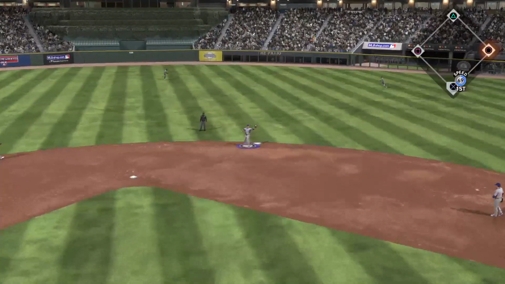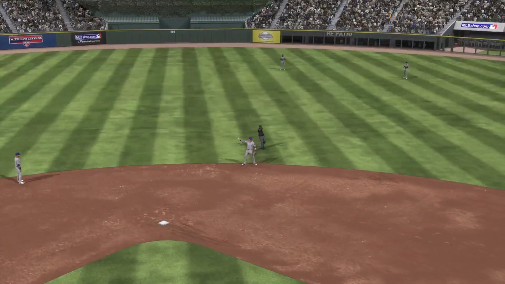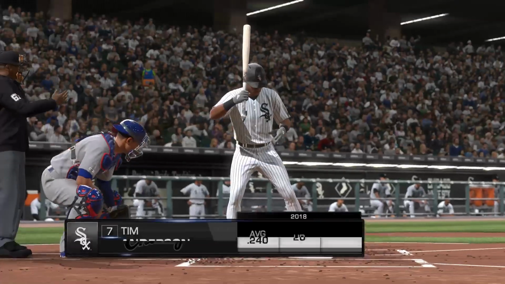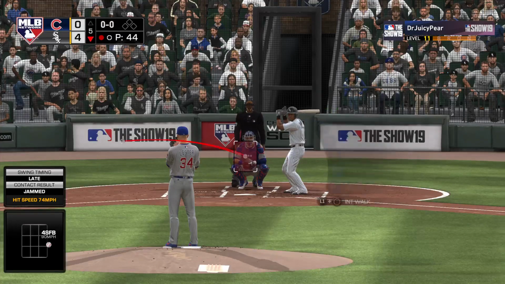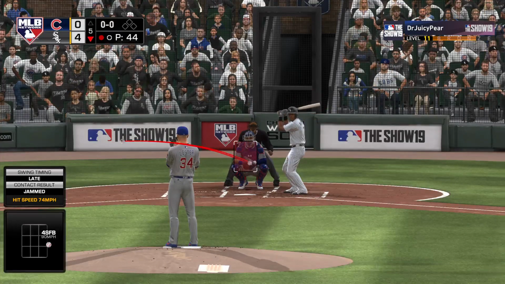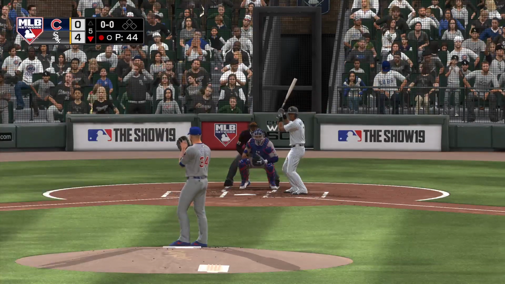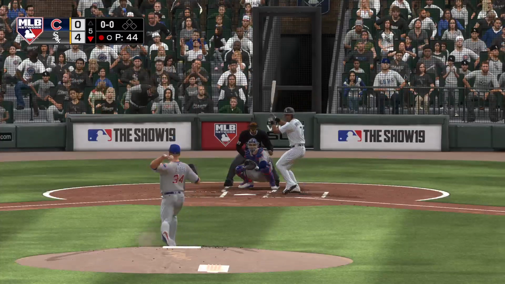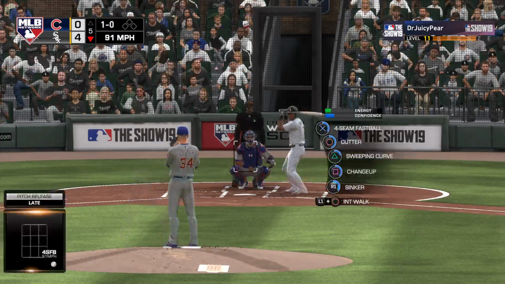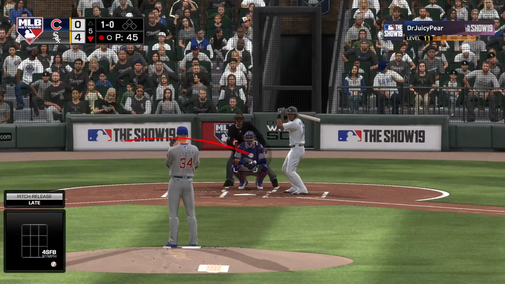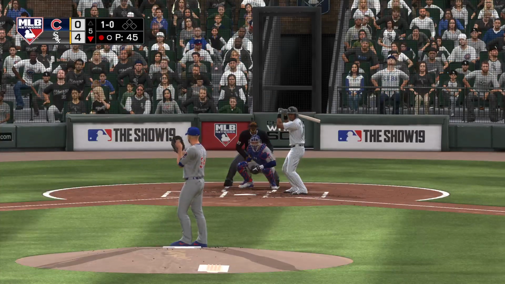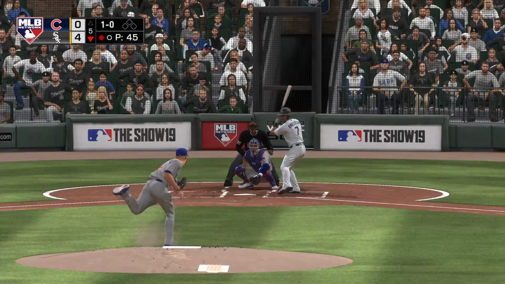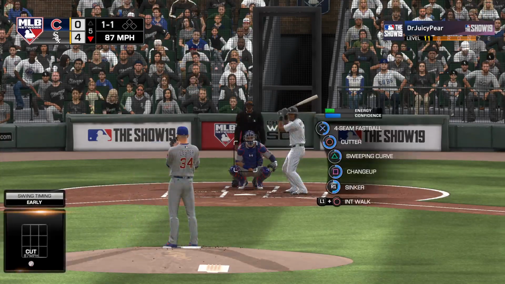Liner towards second, but this will be gloved out there at second as he didn't have far to go for the out. Up next for Chicago, Tim Anderson, who singled and hit a home run in his last time up. Anderson. Here comes the first pitch. He'll start him with a fastball down and in for a ball. 1-0. A ball and a strike.